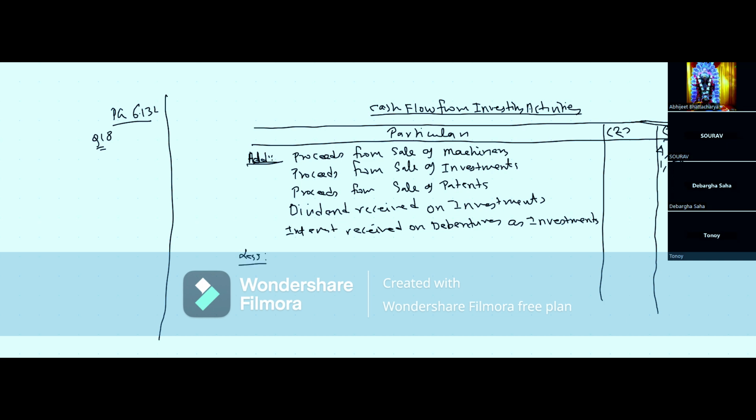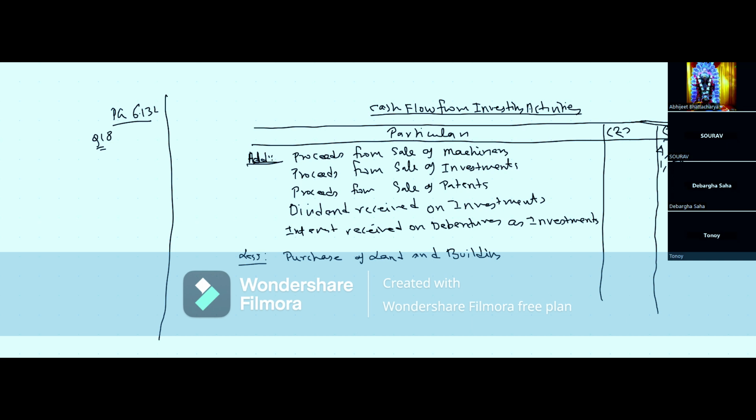Next comes land and building purchased. Purchase of land and building. Now, as I said, when you purchase any non-current assets, it is an outflow of cash. Your asset is coming, but the moment you're purchasing, the money is flowing out. It's an outflow of cash.